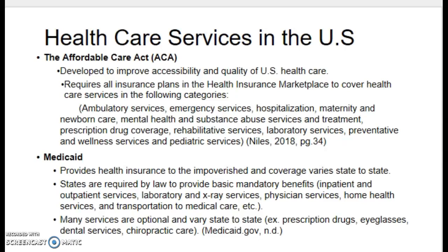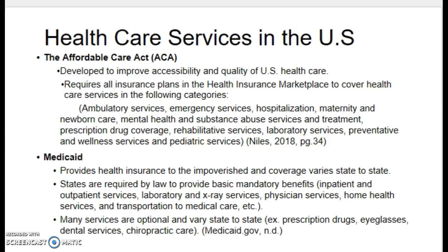Healthcare services in the United States. The Affordable Care Act requires all health plans in the individual insurance market and small group market to cover services in the following 10 categories: ambulatory services, emergency services, hospitalization, maternity and newborn care, mental health and substance abuse services and treatment, prescription drug coverage, rehabilitative services, laboratory services, preventive and wellness services, and pediatric services.